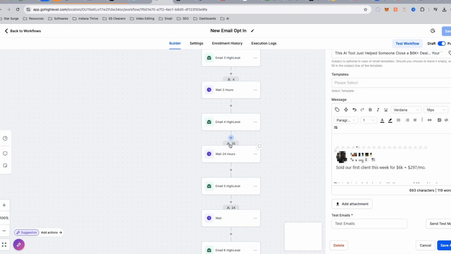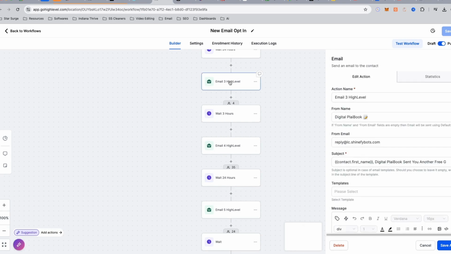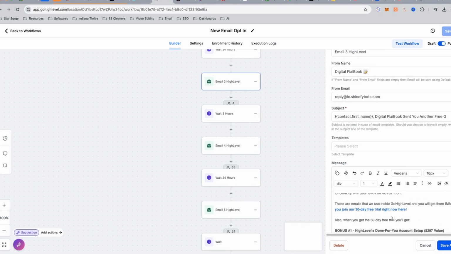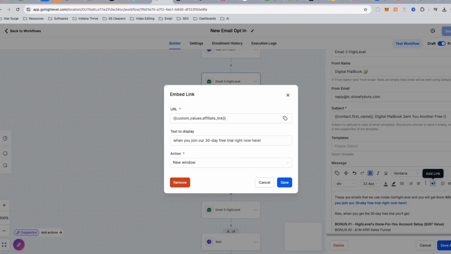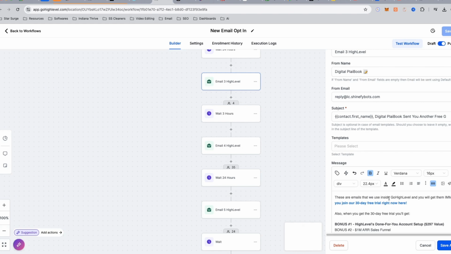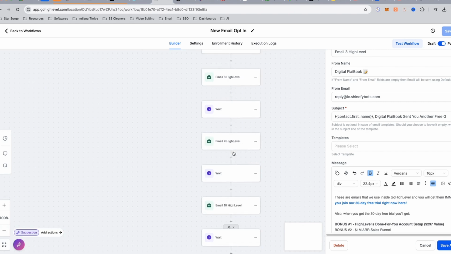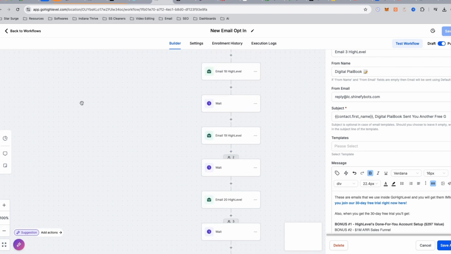You might be wondering, how are they going to click on your affiliate link? If we go here, you see how this is highlighted. You'll see it says custom value right here. What this means is we're going to be able to go to settings and actually place your affiliate link to where it'll just automatically show up in all of these emails.